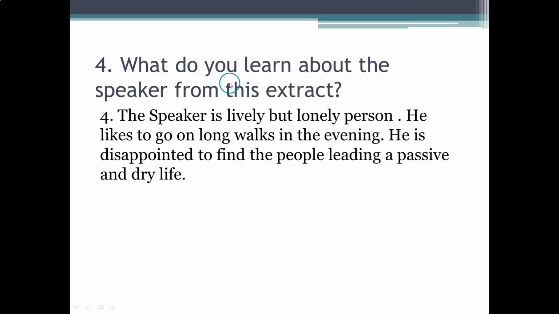Question 4. What do you learn about the speaker from this extract? Answer. The speaker is a lively but lonely person. He likes to go on long walks in the evening. He is disappointed to find the people leading a passive and dry life.